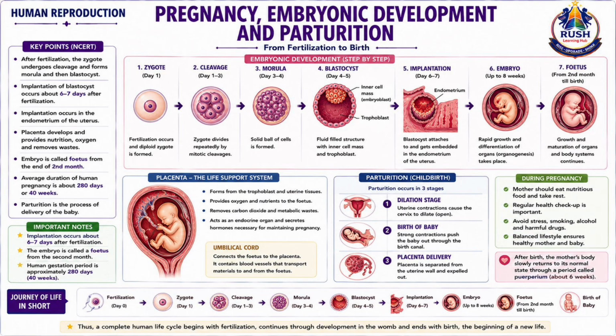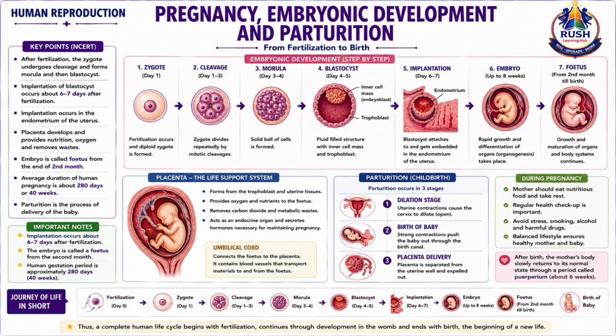Following implantation, the placenta develops. The placenta serves as a connection between the mother and the developing fetus. It supplies oxygen and nutrients to the fetus and removes carbon dioxide and metabolic wastes. The umbilical cord connects the fetus to the placenta and allows the exchange of materials between them. The embryo undergoes rapid growth and differentiation. During this period, organogenesis takes place, leading to the formation of major organs and organ systems.